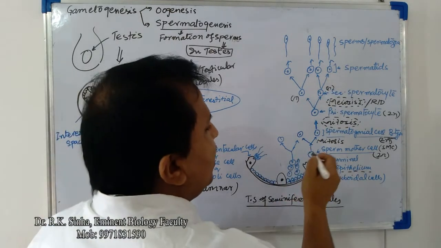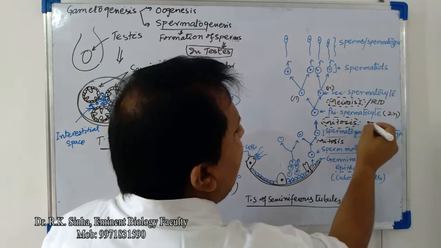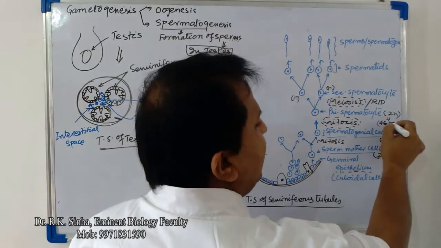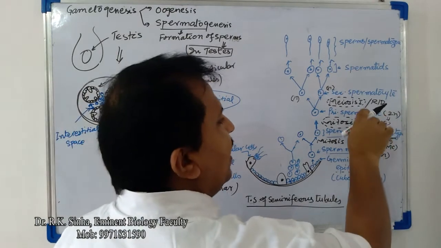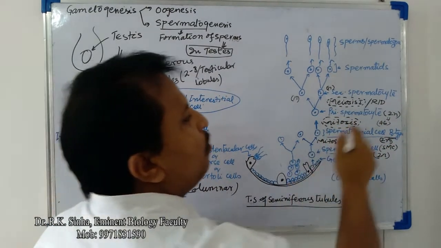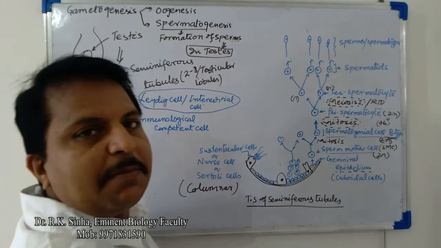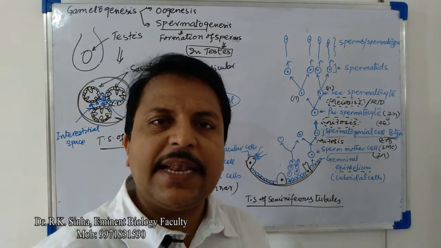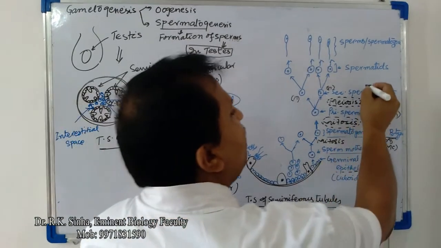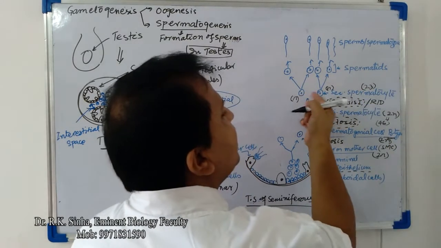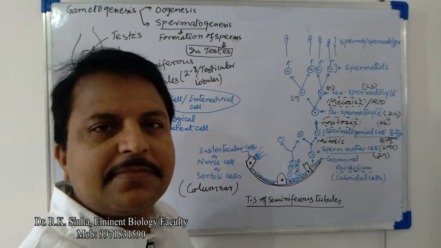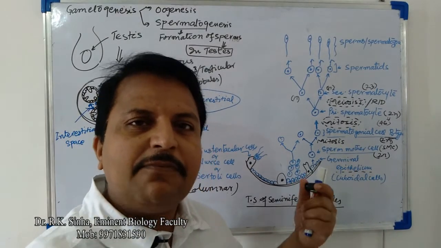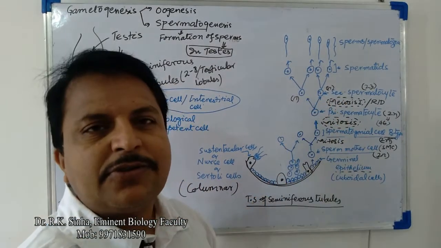Suppose this cell has 46 chromosomes. In a human cell, 46 chromosomes are in diploid form. So when it undergoes meiosis 1, what will be the total number of chromosomes in each secondary spermatocyte? It will be 23 in each secondary spermatocyte. The chromosome number will be halved. Paired chromosomes will divide, and half will shift into each secondary spermatocyte.